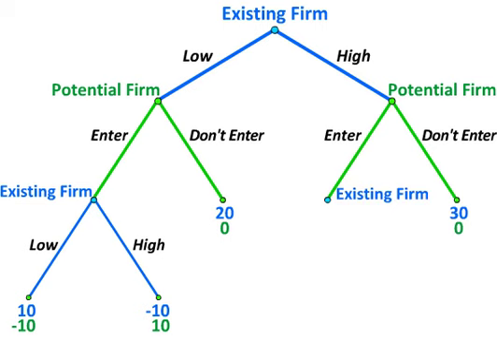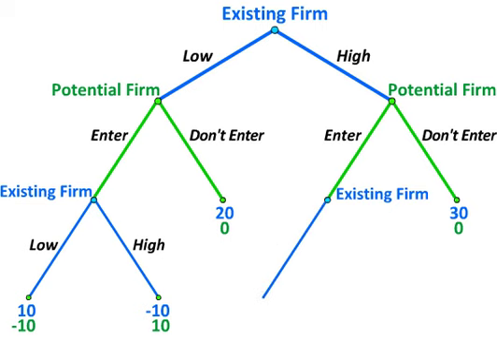Just as in graph 24.4, it then earns a profit of 30, while the potential entrant earns a profit of 0. But if the potential firm enters in response to a high price set by the existing firm, then the existing firm now gets a chance to revisit its pricing decision.